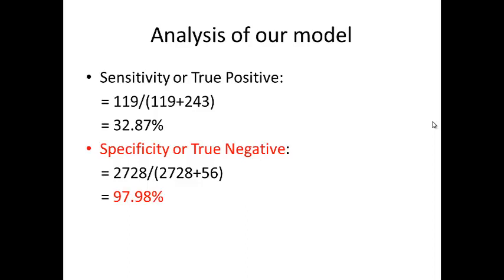Here you can see that this reduces the number of contacts, as we already talked about, which improves the efficiency of the campaign. From the actual class values, there are 243 customers who are willing to accept the term deposit, but our model predicted that they are not willing to accept the offer. So that is a very high value, and with that we can easily remove the type 2 error of persons who are not considering the facts.